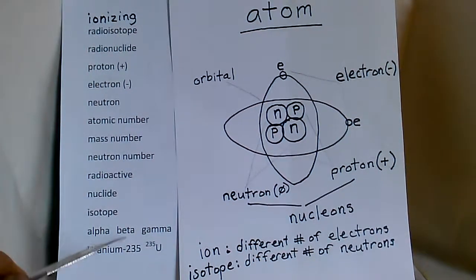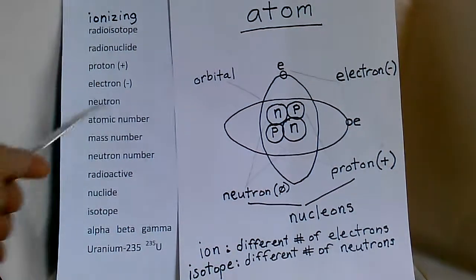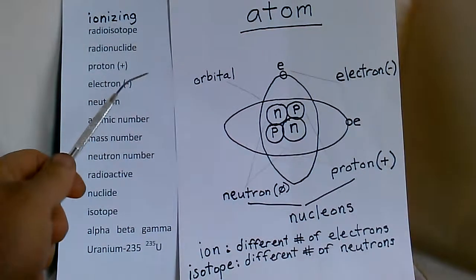A mass number is usually written at the end, and it's a way of defining the isotope. Because if it's uranium, you would know how many protons it has. So when you write the mass number, it's like saying there are 235 nucleons in uranium, which has 92 protons. So you already know the neutron number, or how many neutrons there are.